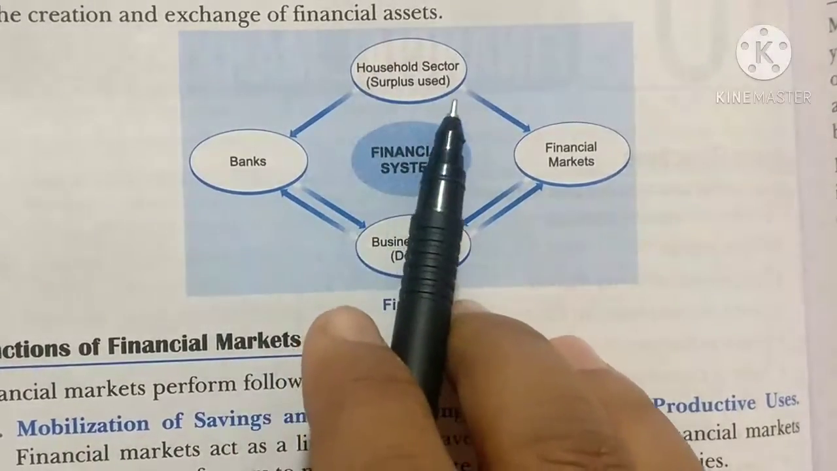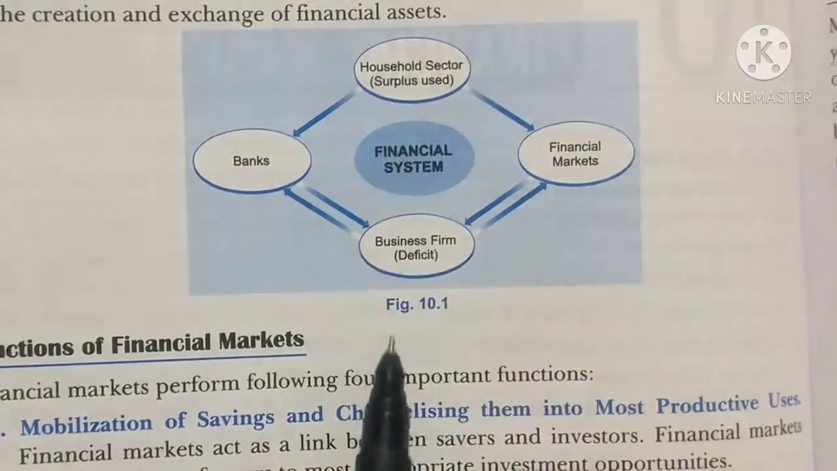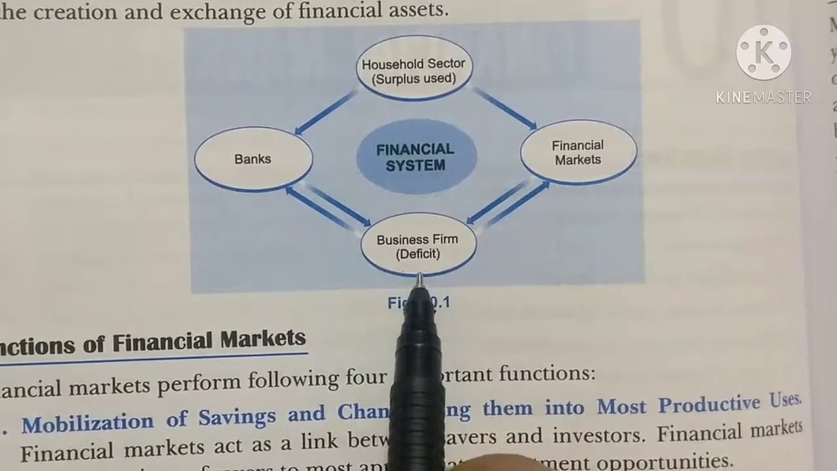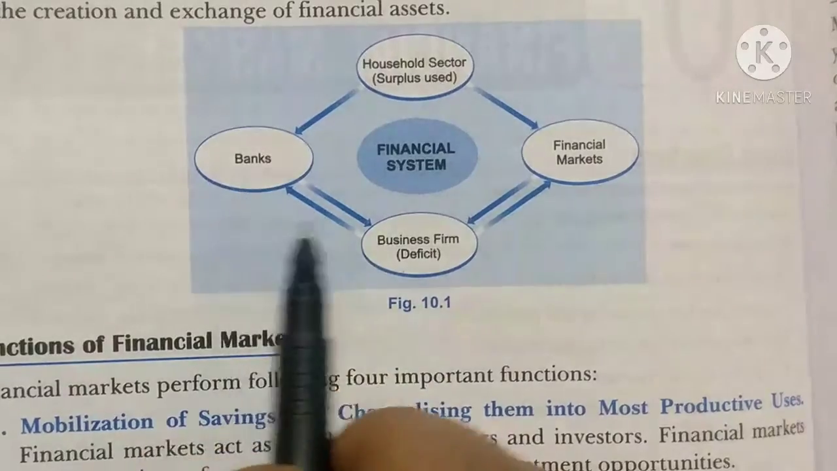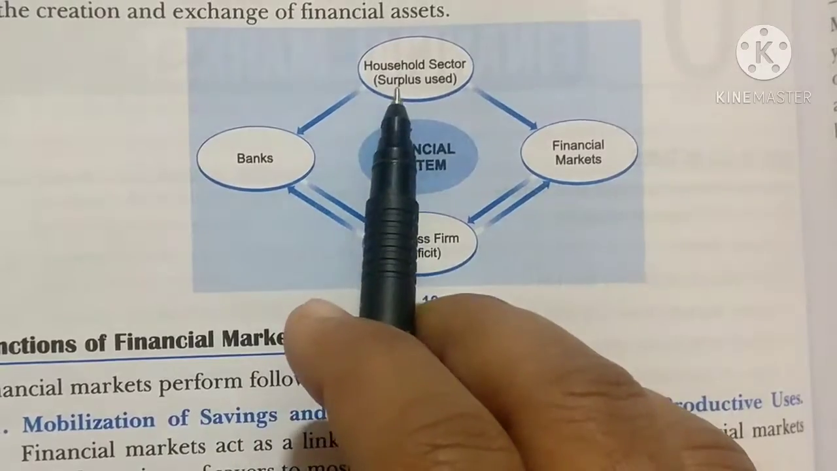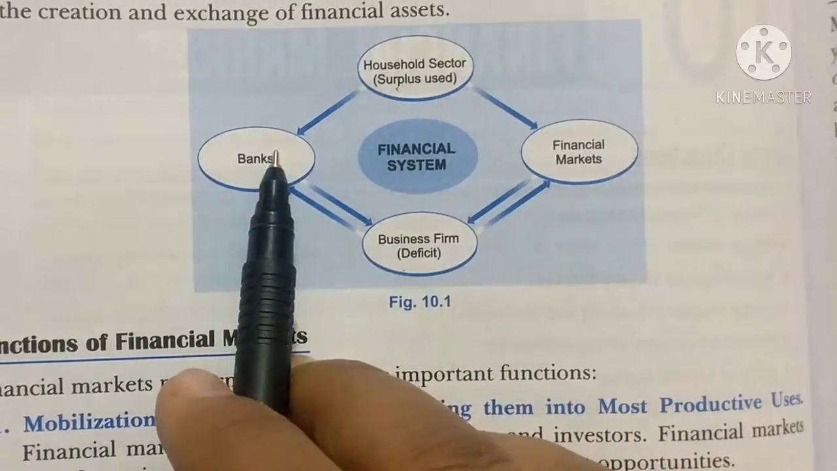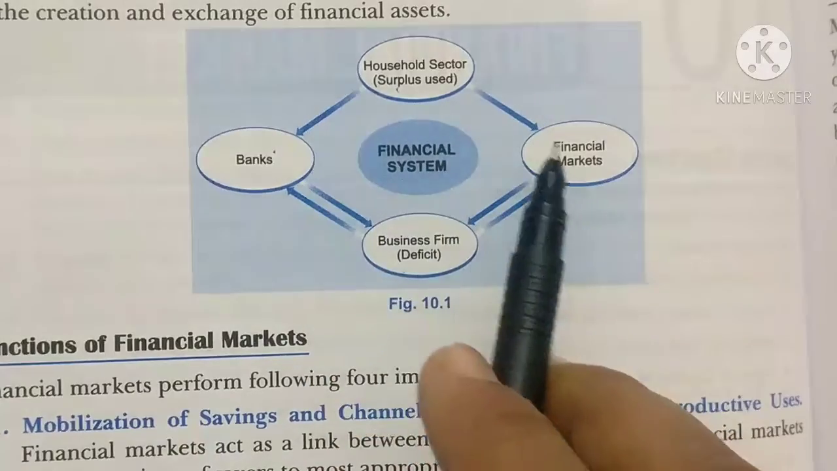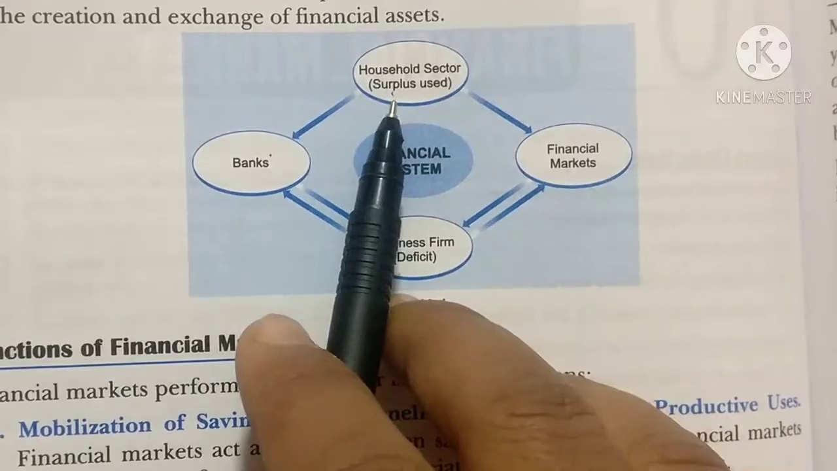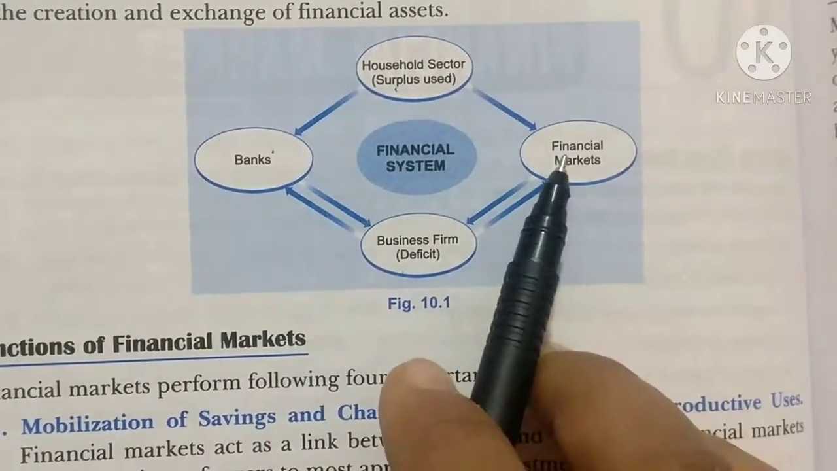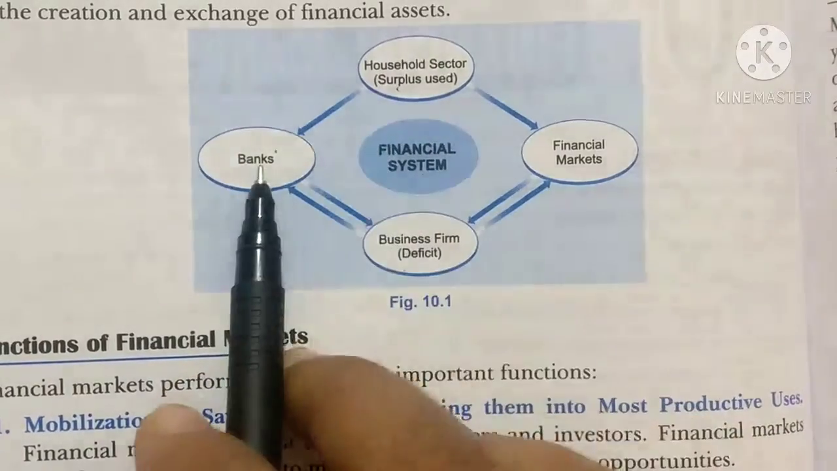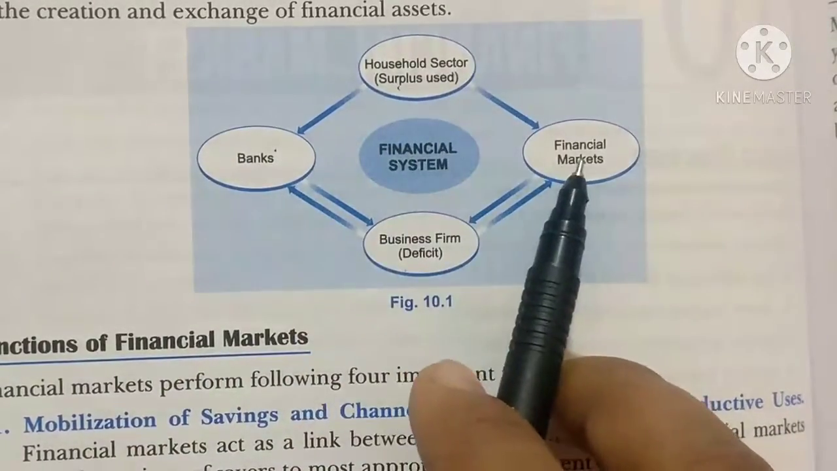So here the household sector, those who have extra money, are called surplus units, and those who are in need of money, the business firms, are called deficit units. And the banks and financial markets are working as competitors of each other. Now this household can save their money in a bank, and this household can also invest their money in the financial market. Okay, they have a choice. Here the risk is more, but the profit is also more. So in this way they can invest their money, or they can deposit their money in banks, or invest their money in financial markets.